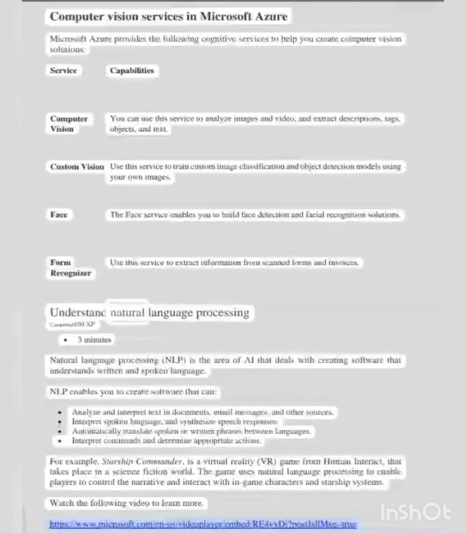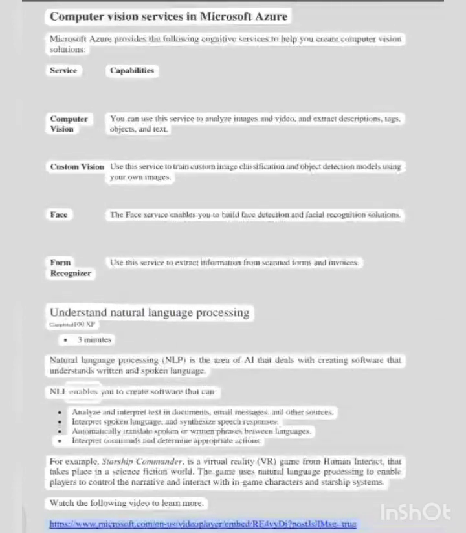Understand natural language processing. Natural language processing, NLP, is the area of AI that deals with creating software that understands written and spoken language.